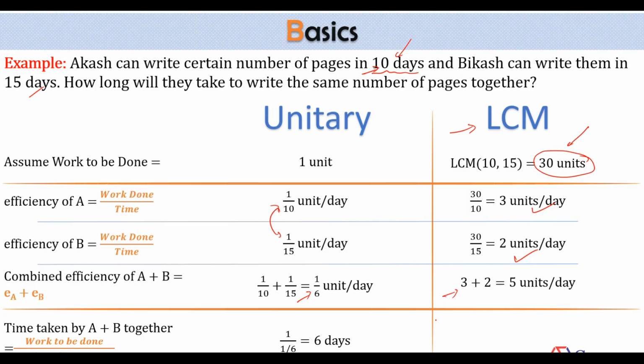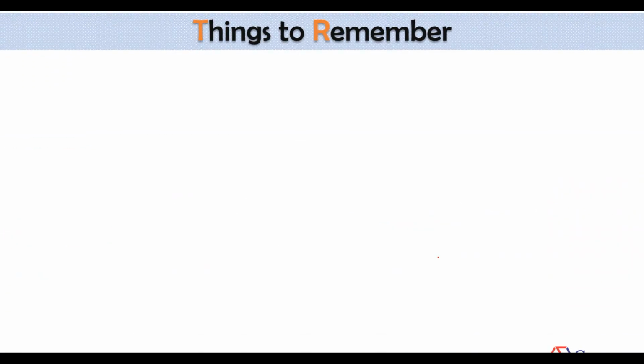And I'm looking for the number of days. You know the formula. Time is always equal to work done, which is 30, by their combined efficiency. Again, you'll get 6 here. So the answer will remain same. But as far as these two methods are concerned, I can say that this is a faster method. You don't have to deal with the fractions here because you've already taken the LCM. You take the LCM of 10 and 15 in the third step. Here, we'll directly take the LCM of the given numbers. Let's try to apply this concept in few more questions.